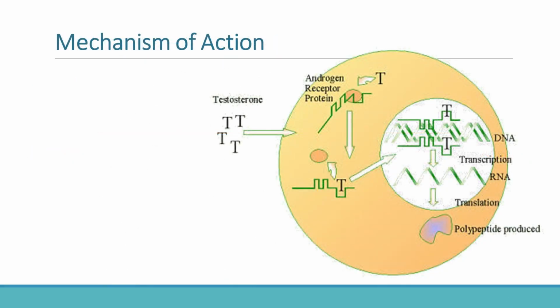Androgens act mainly through intracellular androgen receptors. Testosterone is lipid-soluble, so it easily diffuses across the cell membrane and binds to cytoplasmic androgen receptors. After binding, the receptor-hormone complex translocates into the nucleus where it binds to specific DNA sequences called androgen response elements. This alters gene transcription, leading to synthesis of proteins responsible for androgenic and anabolic effects.